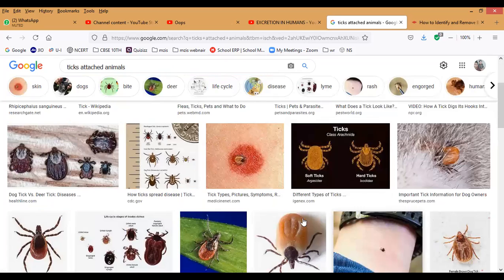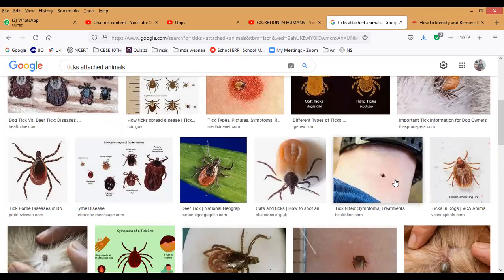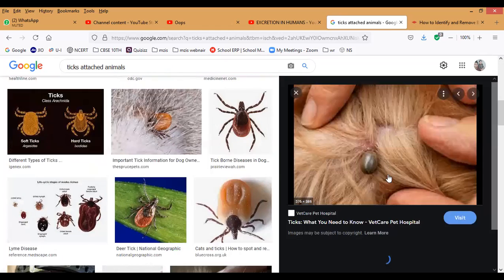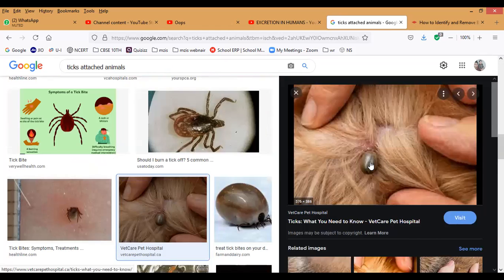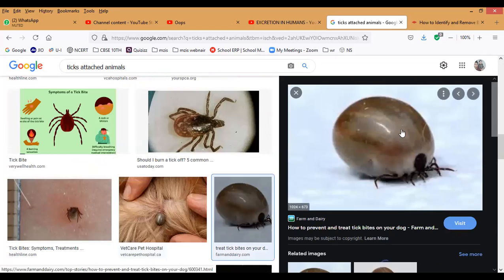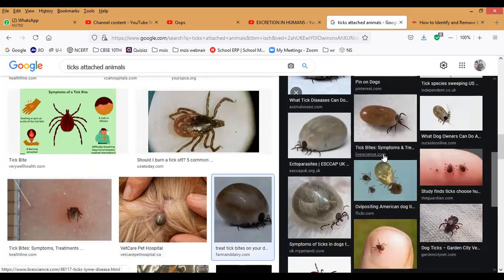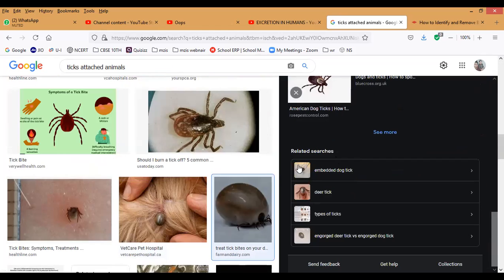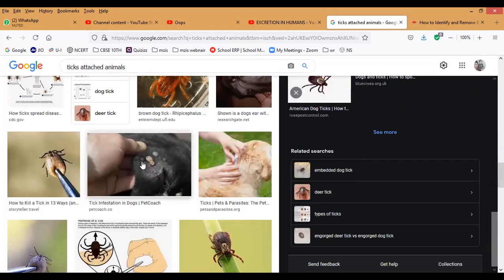Even you can observe here how it is present, even on the stomach, even our body also. Here you can see very clearly how much blood it has sucked. How big it is. If you press it, more blood will come outside, because it is used to suck the blood from the body. Okay, this is called a tick.